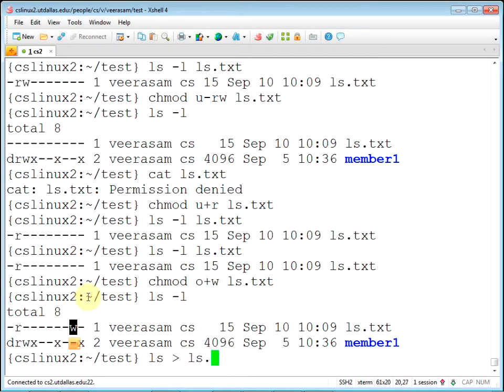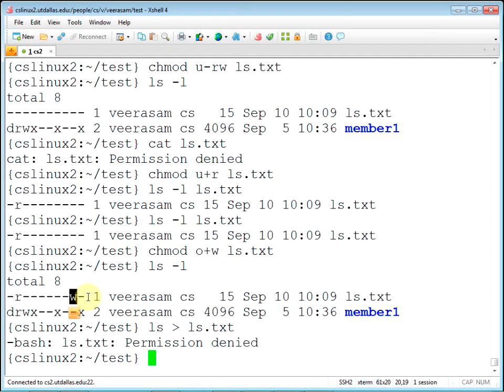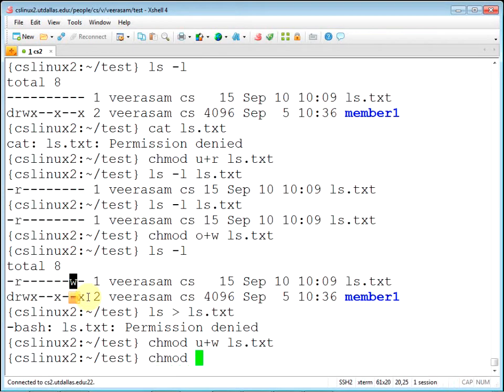Let's see what happens. You try to write. Permission denied. chmod user, that's owner, write permission. I think you can use a comma there also.